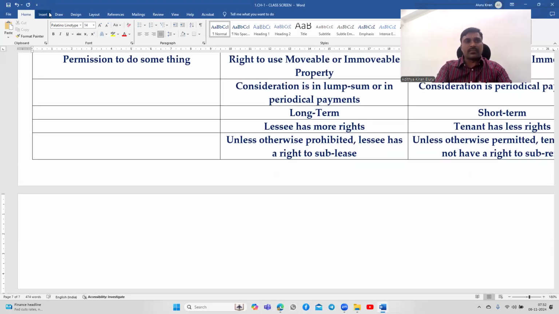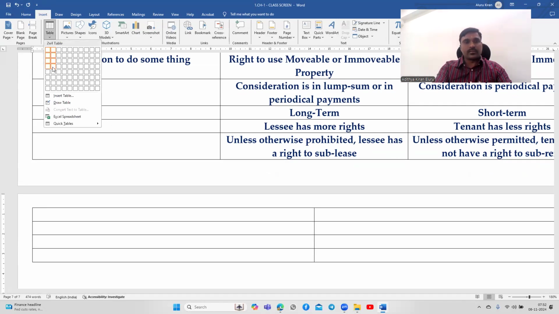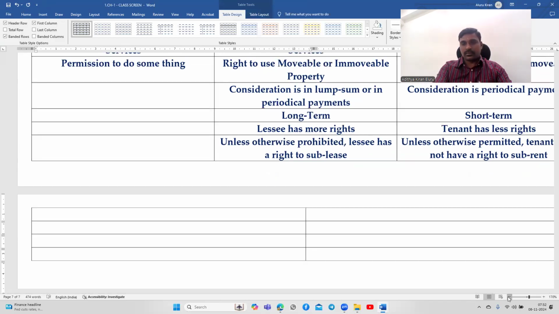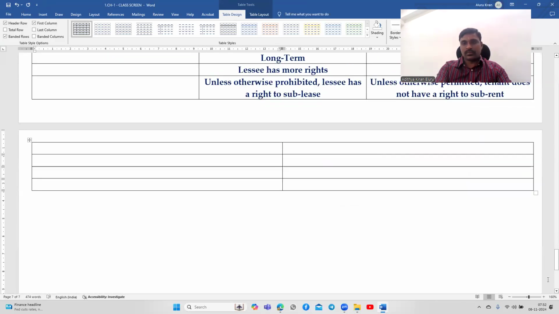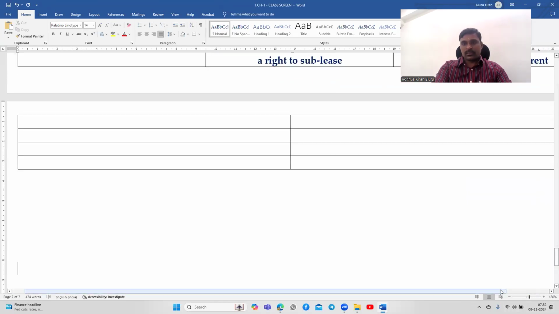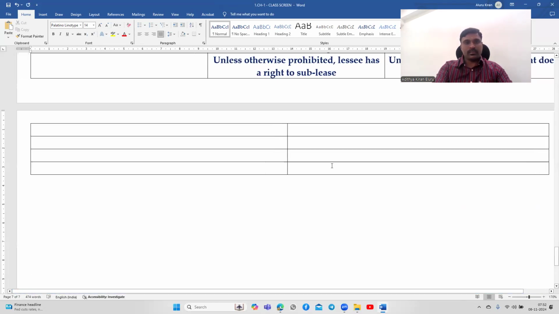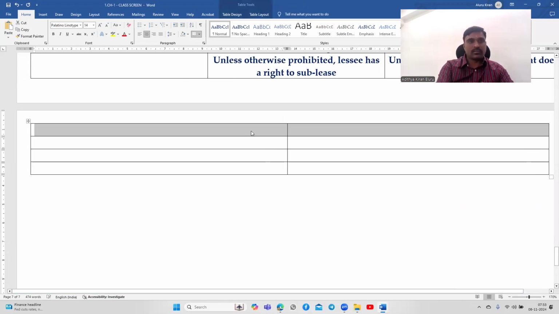What is the form of supply and what are the conditions to be satisfied? So first, sale.